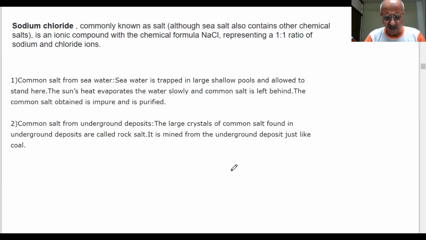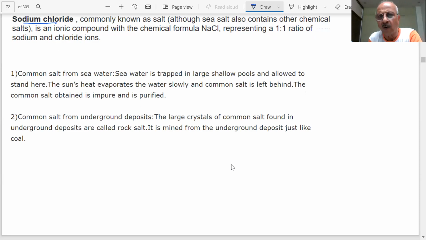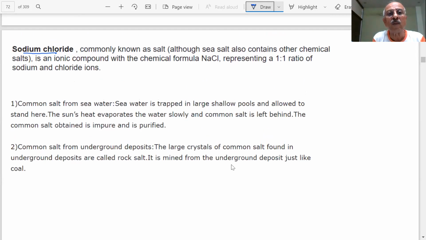We are going to discuss very important compounds today, which are of great use. The first important compound, which we use in our everyday life also, is sodium chloride, NaCl. This is the common salt which you are using at home. Are you using any salt at home? Tell me. Yes, sir. Which is that? Common salt. This is a very important compound and is always asked in the exam because from this we can prepare a large number of other compounds.